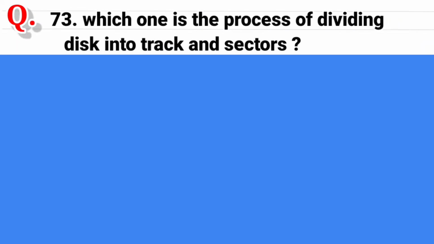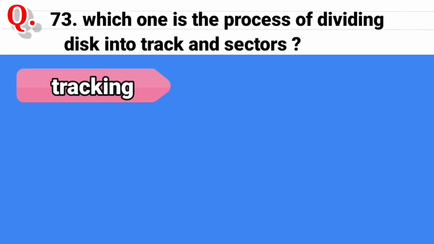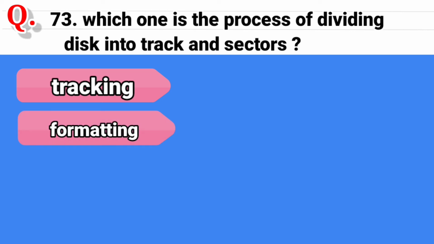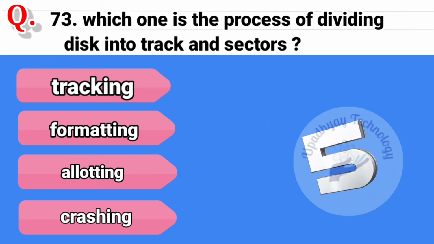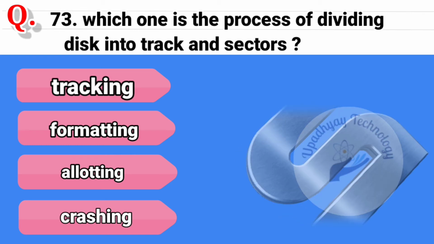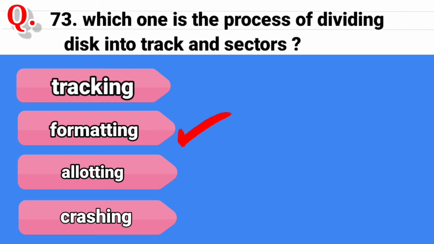Question 73. Which one is the process of dividing disk into track and sectors? And the options are tracking, second option is formatting, third option is allotting, and the last option is crashing. And the correct answer is formatting.